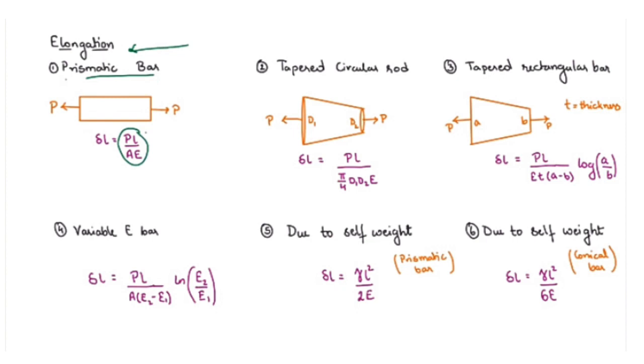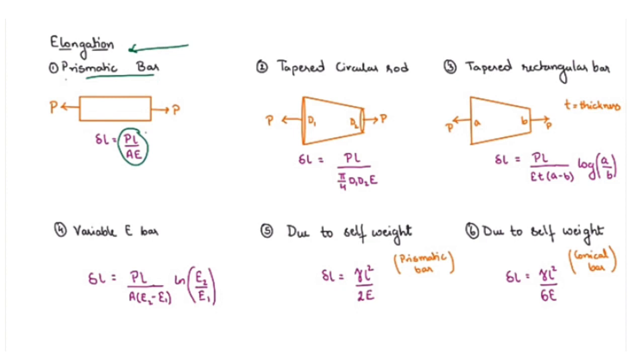Second one is the tapered circular rod. The formula for the elongation of a tapered circular rod is given by PL divided by pi by 4 d1 d2 E, where P is again the load, L is the length of the bar, pi by 4 d1 d2 is the cross sectional area, and E is the Young's modulus of the bar material.